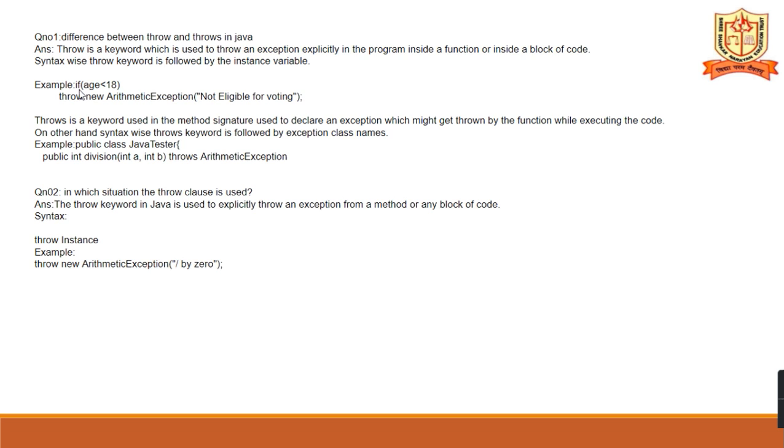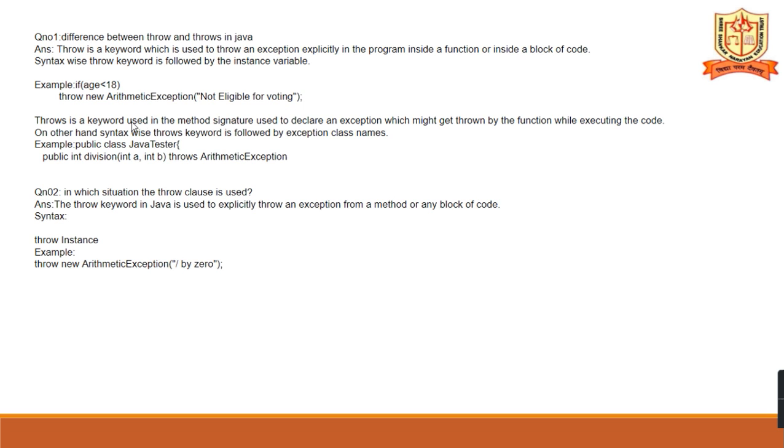For example, if age is less than 18, then throw, and after the throw you have to write the instance of that object. You have to throw an object: new ArithmeticException, not eligible for voting.